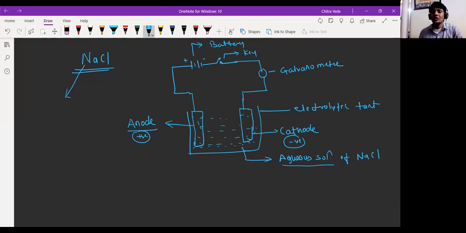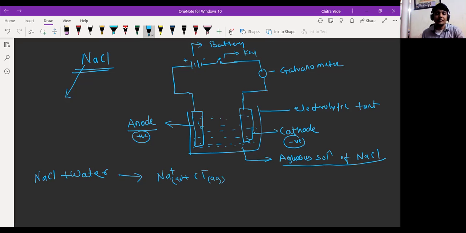Aqueous solution of NaCl means we have to dissolve NaCl in water, and we know that when NaCl is dissolved in water, it breaks down to form sodium positive ion and chloride negative ion in aqueous form.